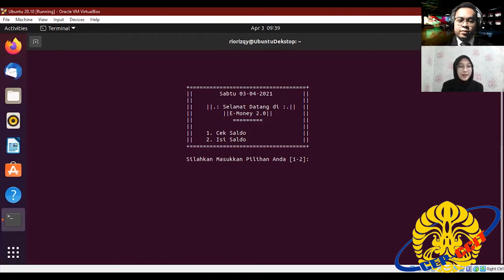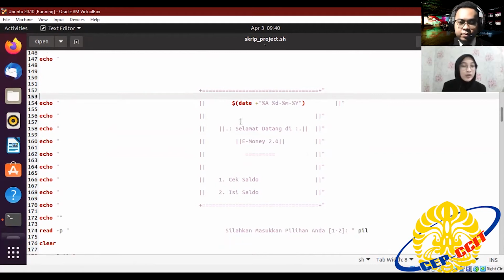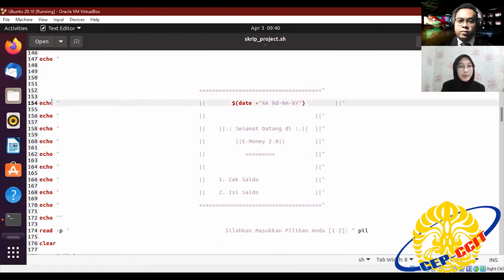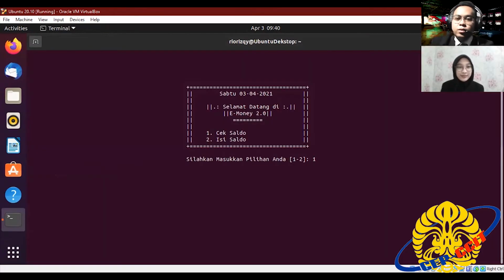And this is the menu display after we input the card code. We can select one or two as needed, and for the display, we use echo, and to read what we selected, we use read. According to what we choose, the function will be called. And let's look at the code. Echo is for displaying the text, and read is for reading what we select. Select one to check saldo.